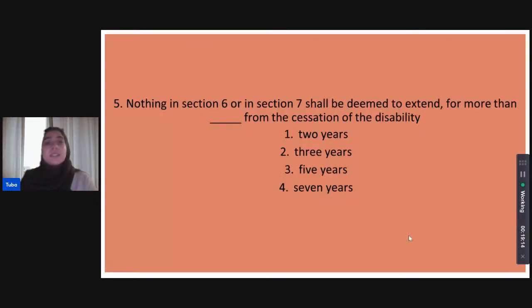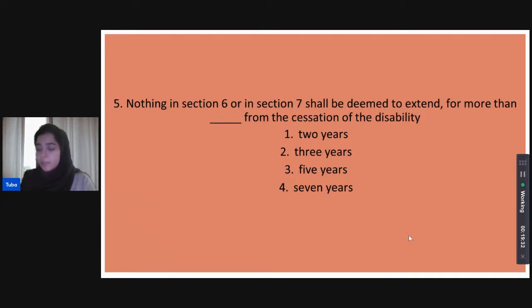Next, nothing in Section 6 or in Section 9 shall be deemed to extend for more than which period from the cessation of the disability? More than 2 years, more than 3 years, more than 5 years, or more than 7 years? Which of these could be the correct answer, guys?